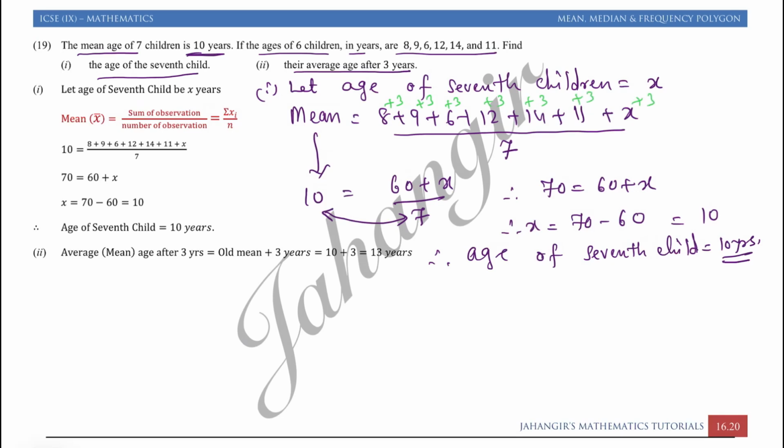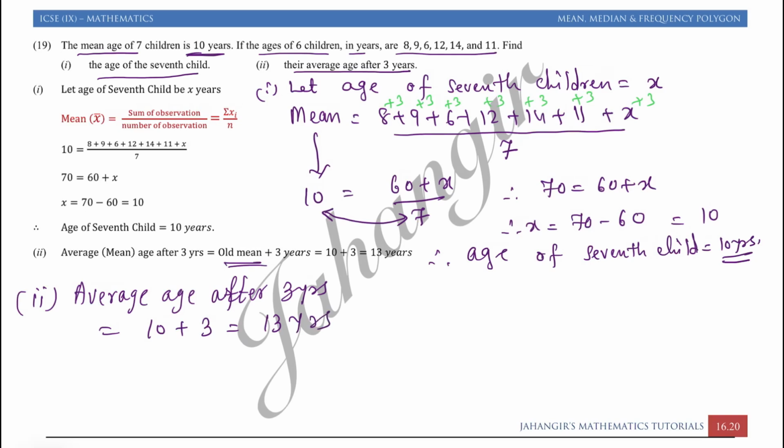So whenever each observation is increased by 3, our new mean, or resulting mean, the average age after 3 years, will be the old mean, that is given as 10, plus 3, that is equal to 13 years.